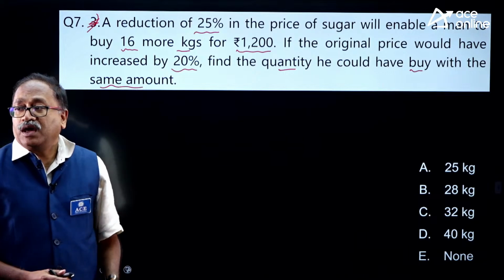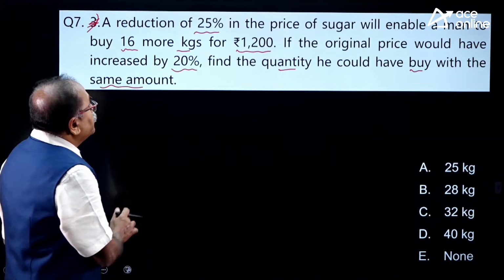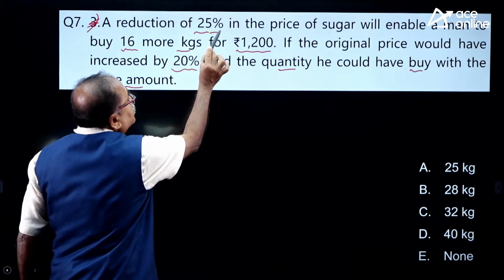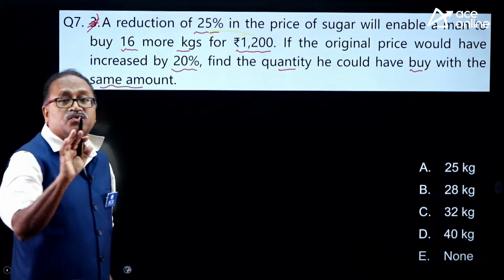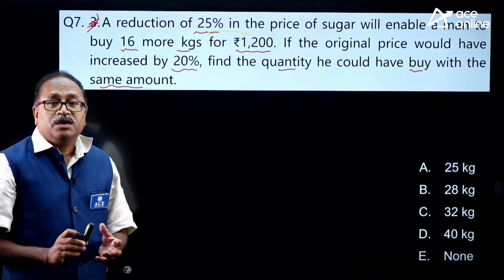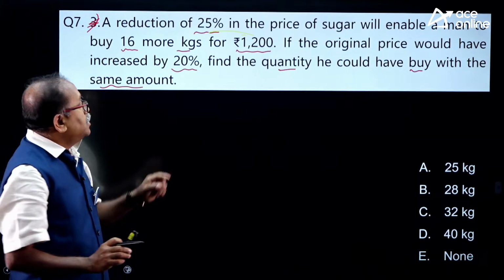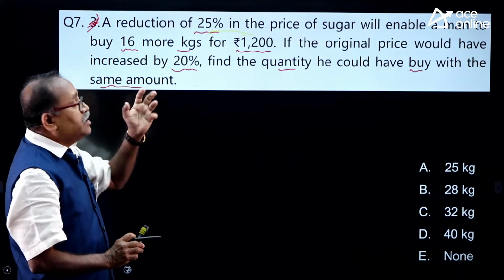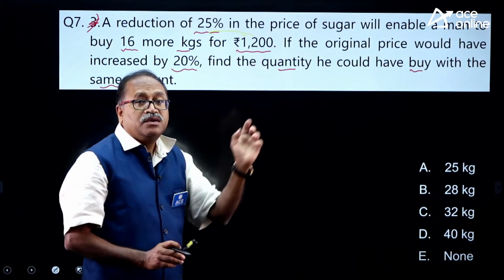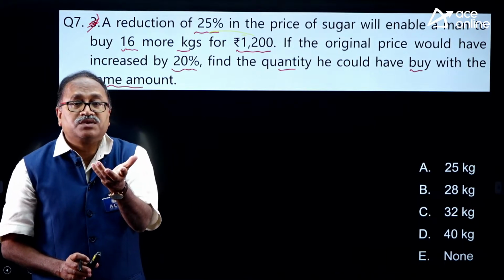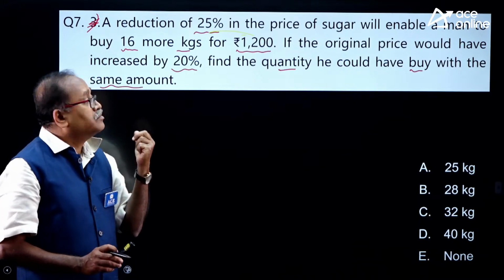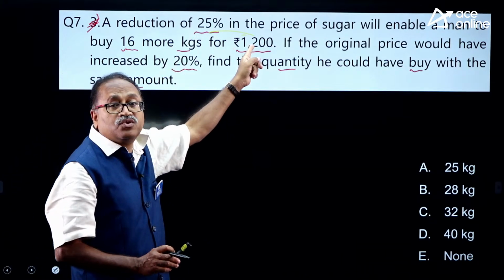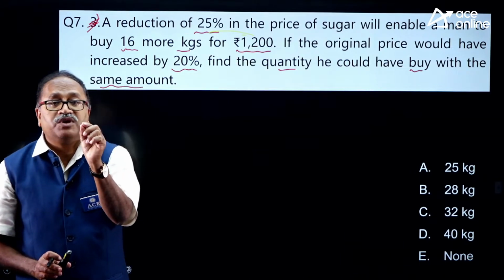Okay. Now I will give some clue to you. There's a 25% he is saving from this 1200. Instead of paying less money, he decided to buy extra quantity with the same money. How much is the price decreased over 1200? 25%.